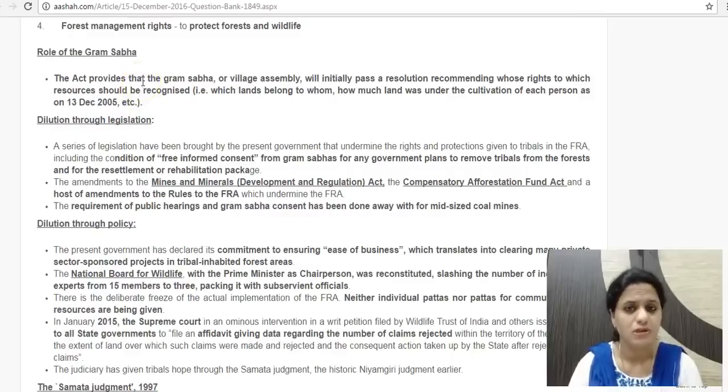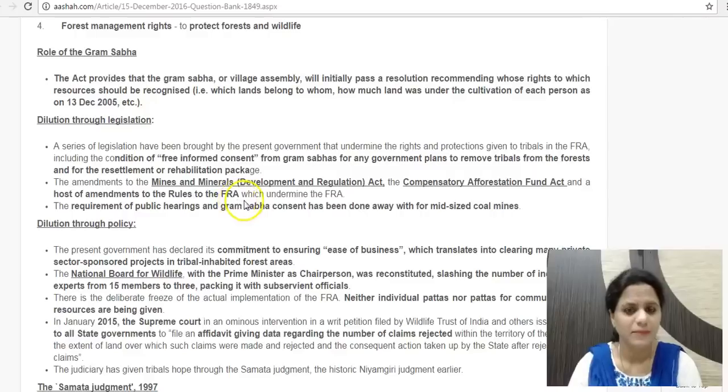So in some states that is also seen. In the name of development, like the example of Odisha, Gram Sabhas are completely bypassed. So dilution through legislation is one aspect, with respect to the Mines and Minerals Development and Regulation Act, which has been amended, the Compensatory Afforestation Fund Act also, and there are many amendments to the rules under FRA.